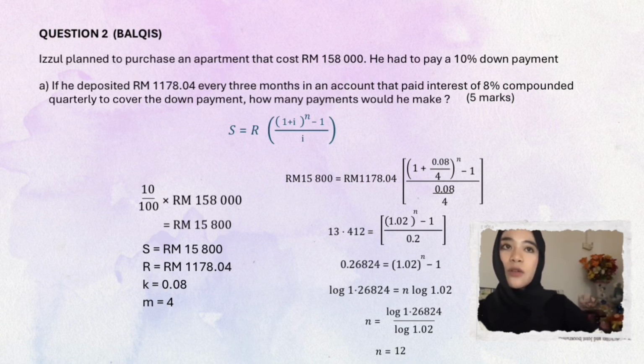Next, we substitute all the values into the formula and simplify. After using logarithm, we get n equals 12. Therefore, he needs to make 12 quarterly payments, which is equal to 3 years.